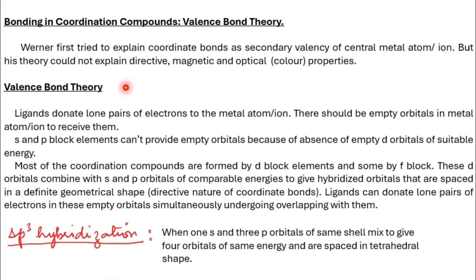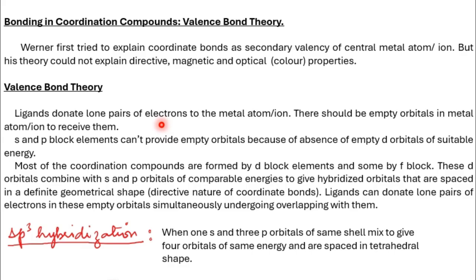Today we are going to discuss only valence bond theory. Valence bond theory is a very simple kind of theory. There are not many complications in it. Ligands donate lone pairs of electrons to metal atoms or ions. If they are donating lone pairs, that means 2 electrons at one go. The metal atom or ion which is accepting those electrons should have some empty orbitals to receive them.